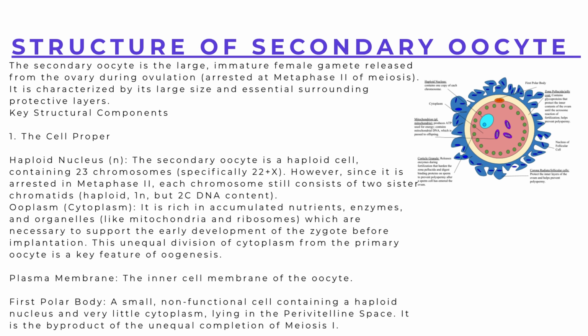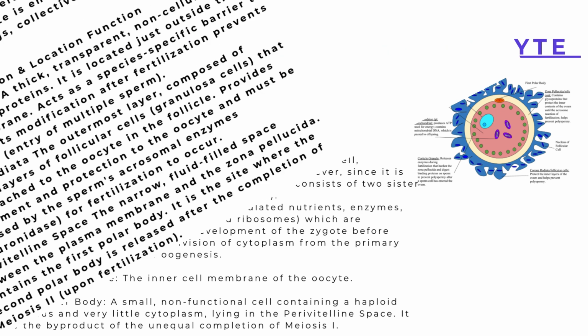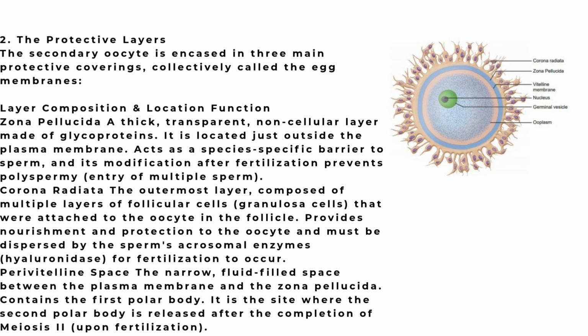The egg is surrounded by various coverings. As you can see in the figure, the egg membrane is called the vitelline membrane. It secretes a non-cellular glycoproteinous membrane, the zona pellucida, on its outside.